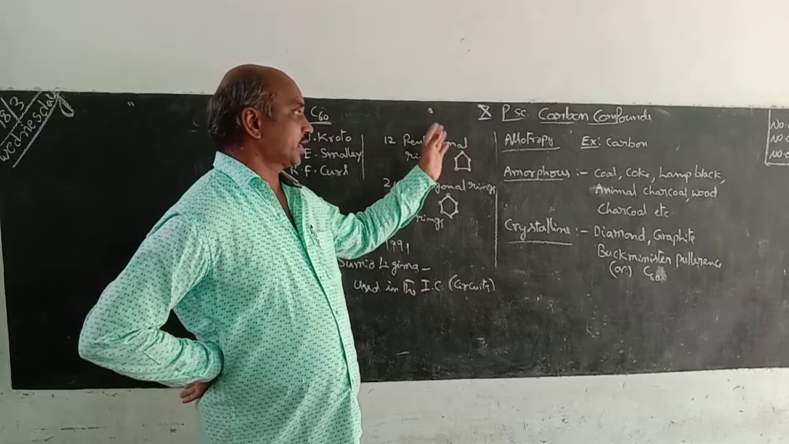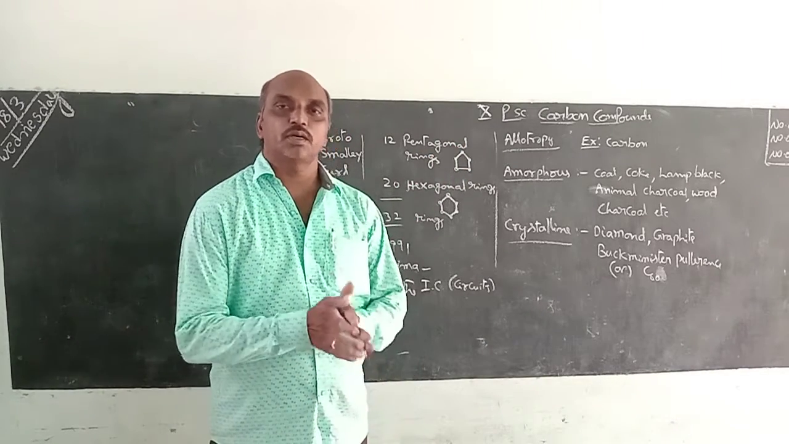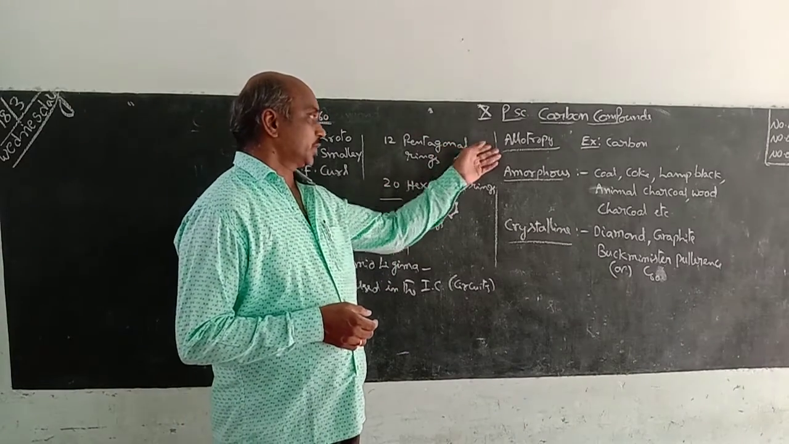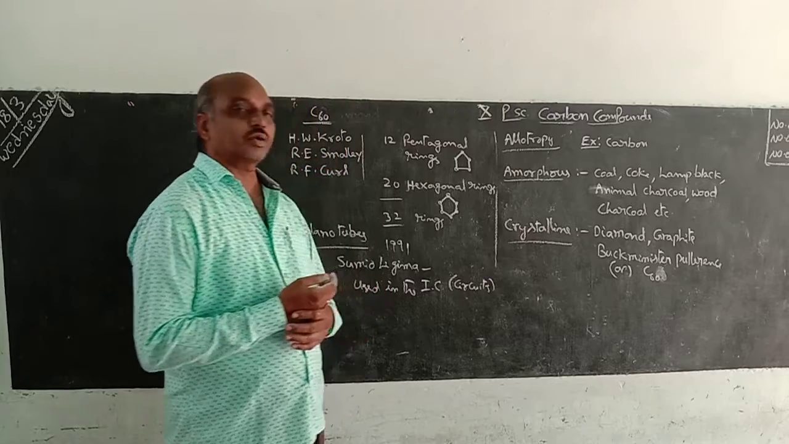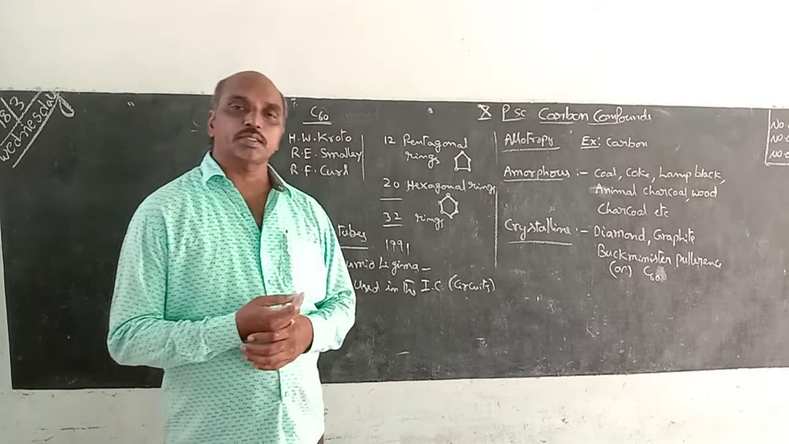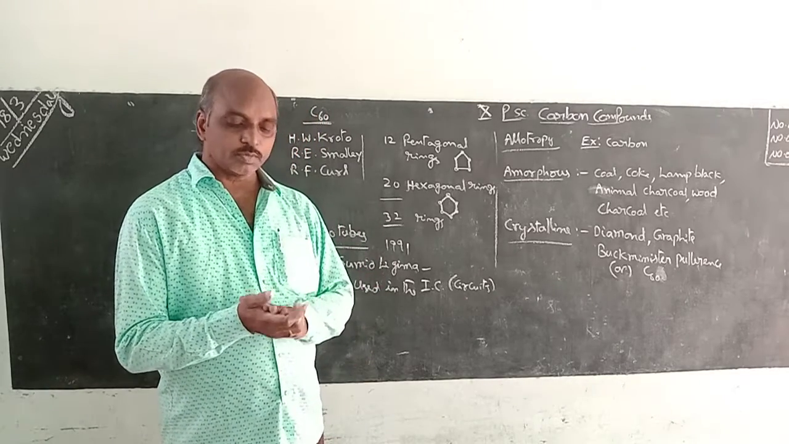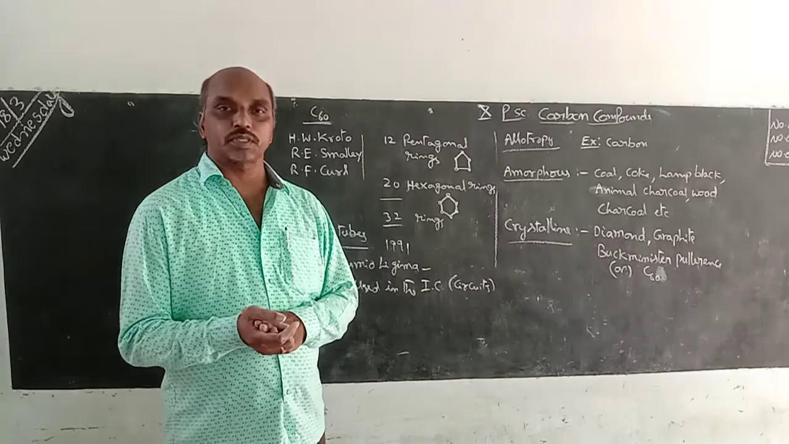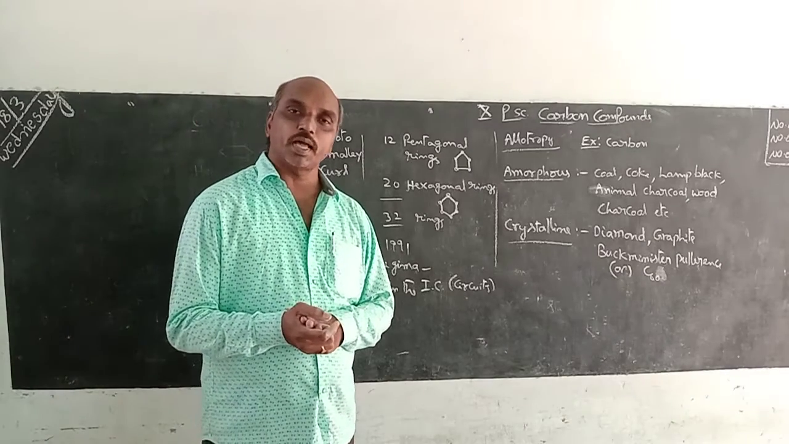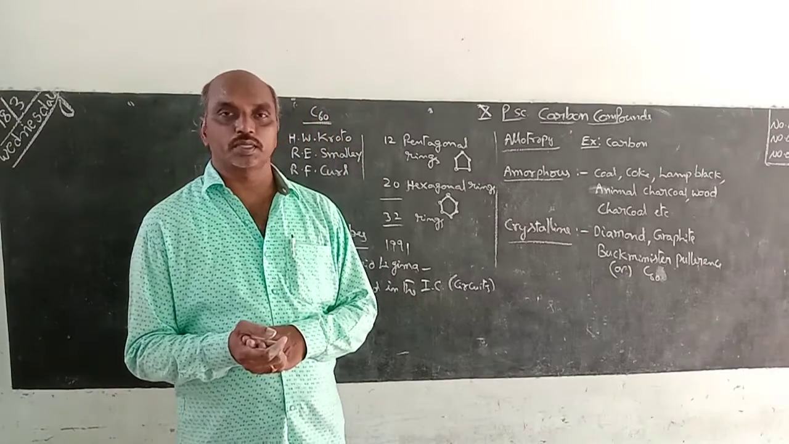Next one is catenation. Catenation means atoms of the same element joined together to form a long chain. And today I will explain the allotropic forms of carbon. What is allotropy? Allotropy means occurrence of the same element in 2 or more forms. It is already known from sulfur. Sulfur allotropic forms are rhombic sulfur, monoclinic sulfur, and plastic sulfur. That is in the previous, lower classes.